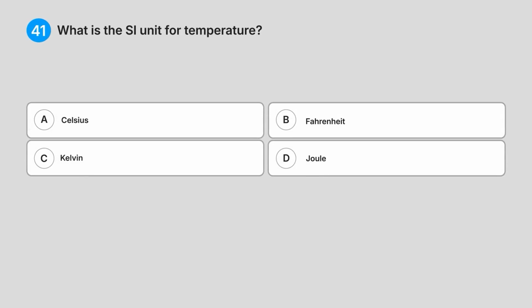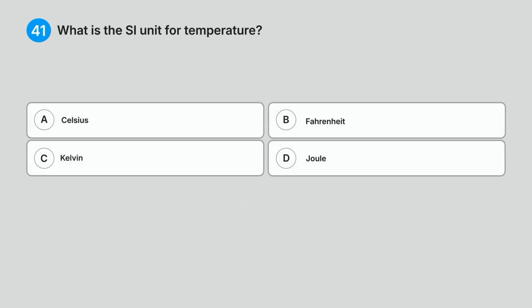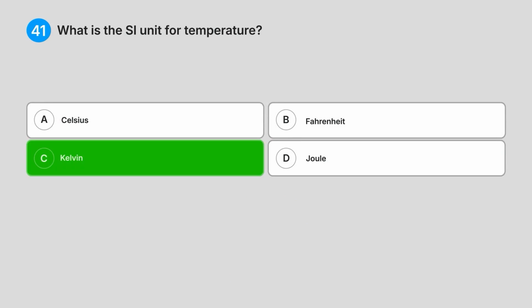(41) What is the SI unit for temperature? A. Celsius. B. Fahrenheit. C. Kelvin. D. Joule. Can you guess the answer? Correct answer, C. Kelvin.